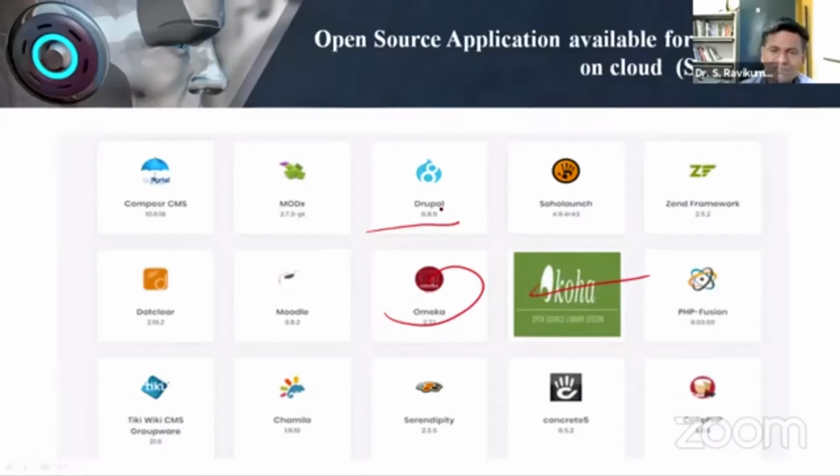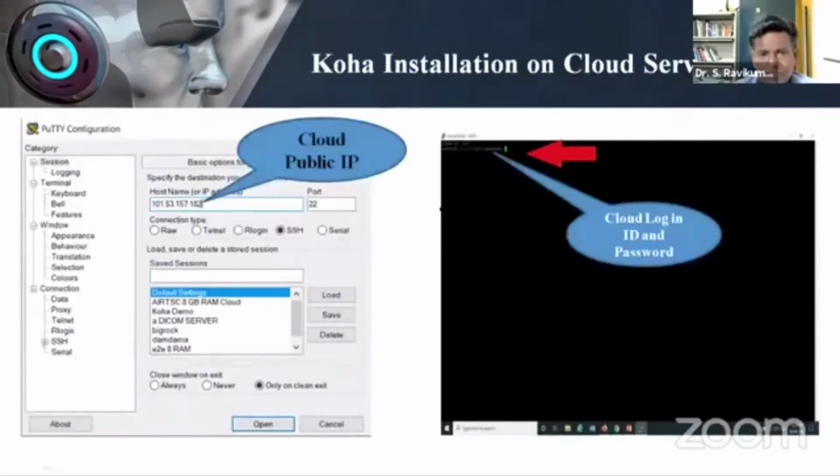Think that your service provider does not have an image file. I can't do right click and install. Then we have to do the following steps. What are the following steps? I have to connect to my Linux instance using PuTTY.